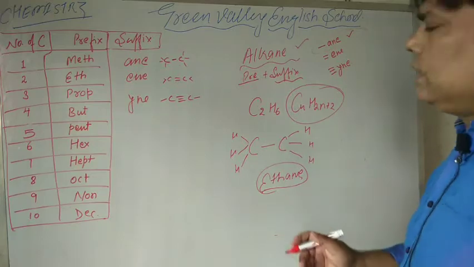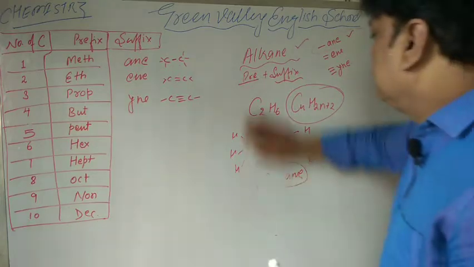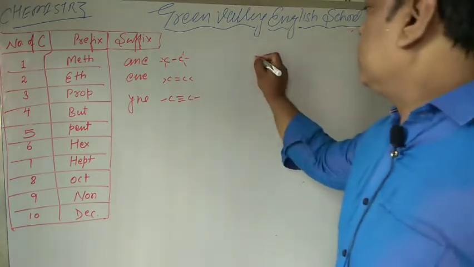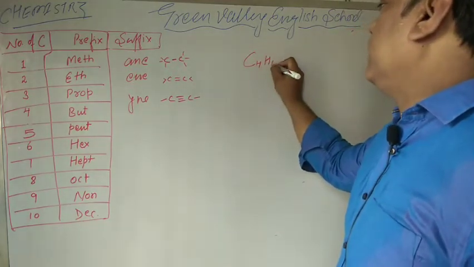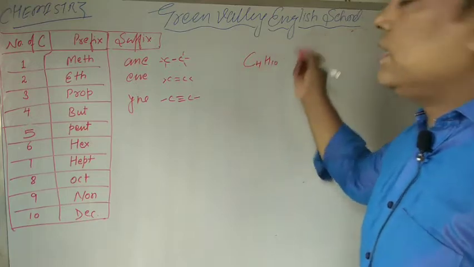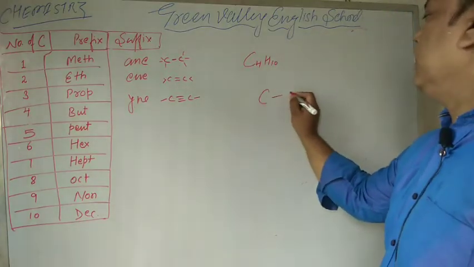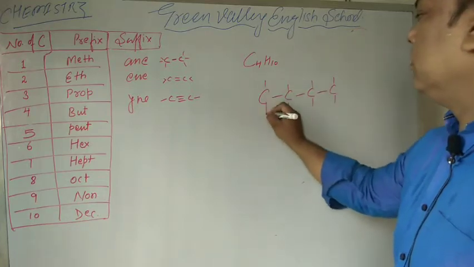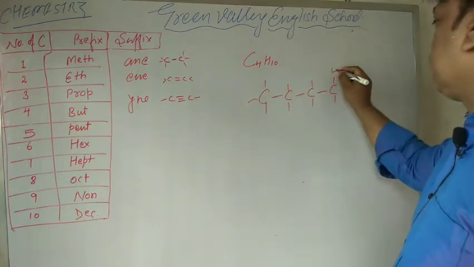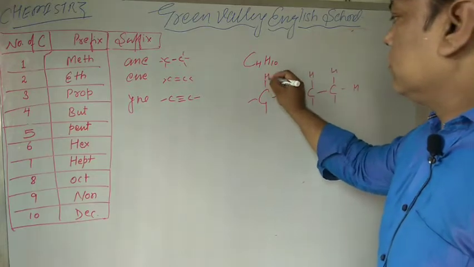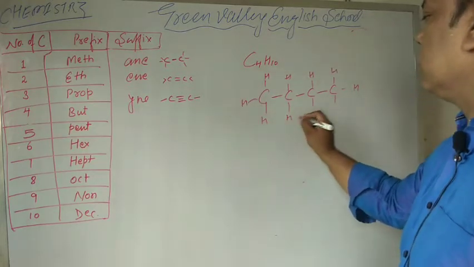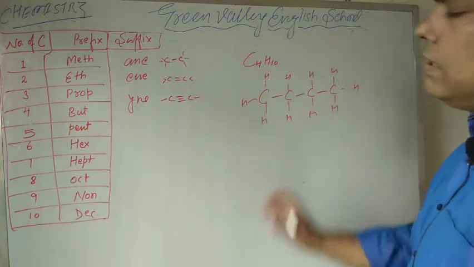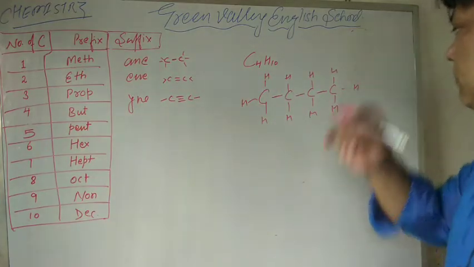Okay. Let us take some more examples. For C4H10, 1, 2, 3, 4. Because it is an alkane, there is a single bond between carbon and carbon atoms.